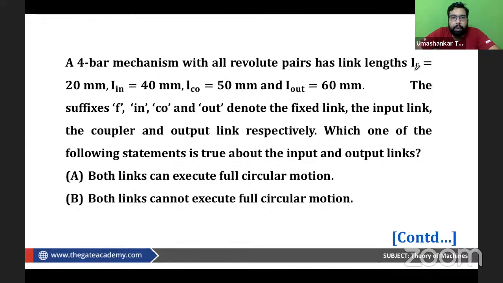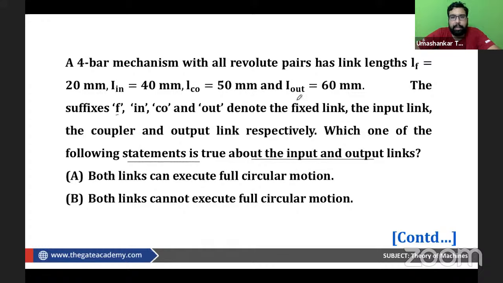F refers to the fixed link, IN refers to the input link, CO refers to the coupler, out refers to the output link. The F, IN, CO, out denote the fixed link, input link, the coupler, and the output link respectively. Which of the following statements is true about the input and the output link?